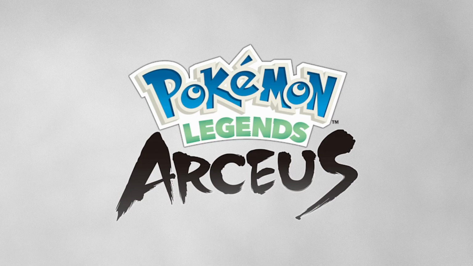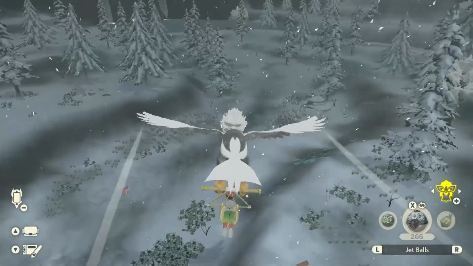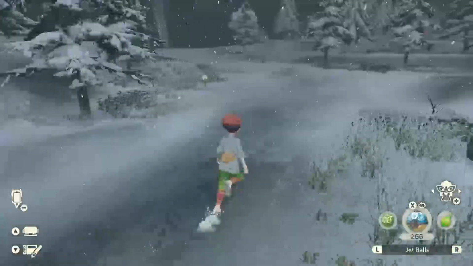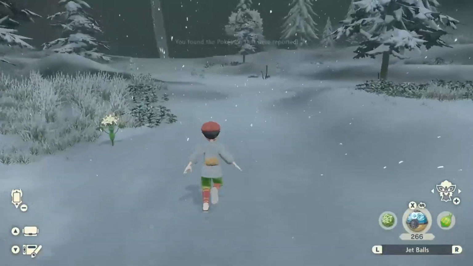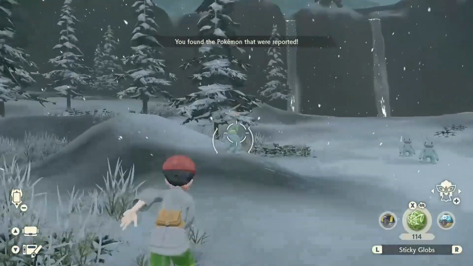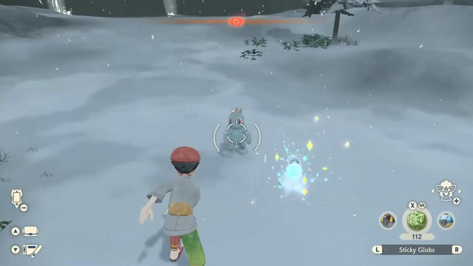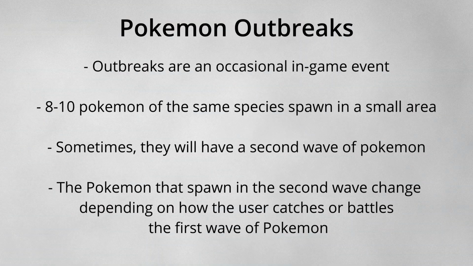So how are we able to influence the game to cause shiny Pokemon to spawn? For this, we will be using the Outbreak mechanic in Pokemon Legends Arceus. An outbreak is an event in the game where several Pokemon of the same species spawn in the same area in a short period of time. Sometimes, outbreaks will contain a second wave of Pokemon after the first wave is gone. The player is able to influence which Pokemon spawn in the second wave using different combinations of catching and battling the Pokemon in the first wave. This is because the player's actions can change how the RNG advances, which causes it to generate different Pokemon seeds.